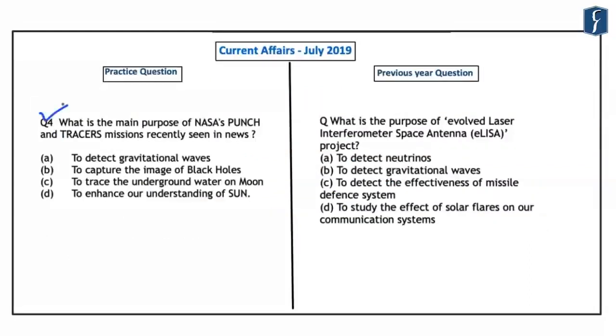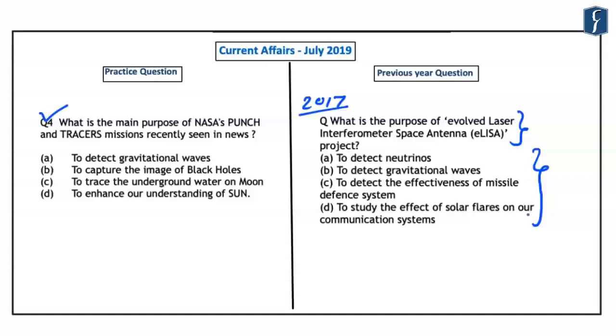Now, this fourth question is based on the previous year question that was asked in the year 2017. And this question read, what is the purpose of eLISA or Evolved Laser Interferometer Space Antenna? Now, the options that were given in this question were to detect neutrinos, to detect gravitational waves, to detect the effectiveness of missile defense system, and to study the effect of solar flares on our communication systems. Now, all the options that are given in this question are sometimes seen in the news regularly. So while answering such questions, you have to carefully read the options that are given. And only after reading all the four options, you should decide